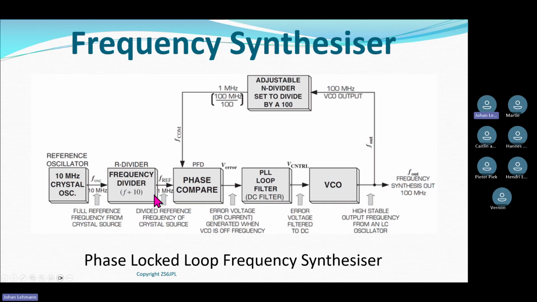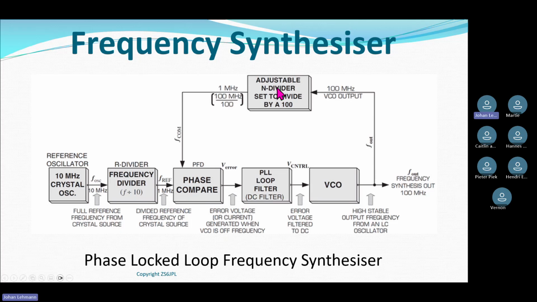That signal is lower than my reference signal over here coming from my oscillator. So it generates a frequency error. I turn the error into a DC voltage, and the oscillator goes up in frequency so that the 100 megahertz comes out. Divide by 100, and all of a sudden now 1 megahertz equals 1 megahertz.